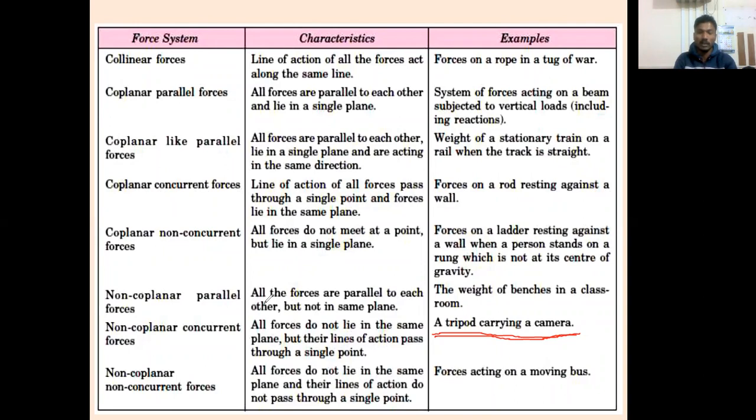Anybody give an example? Anybody give an explanation about this? Who can give an explanation? How is it non-coplanar? Anybody want to give an explanation? Am I audible? Sakshi, do you want to give it? Yes, sir. Okay. Is it possible for you to explain how a force in a tripod leg is non-coplanar but concurrent?